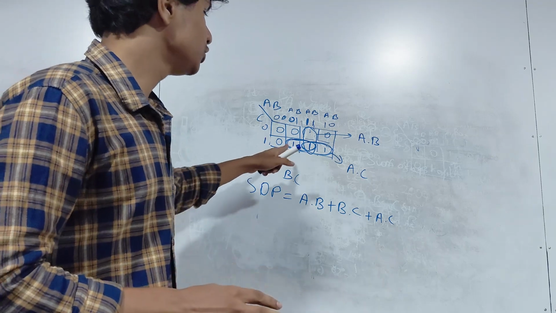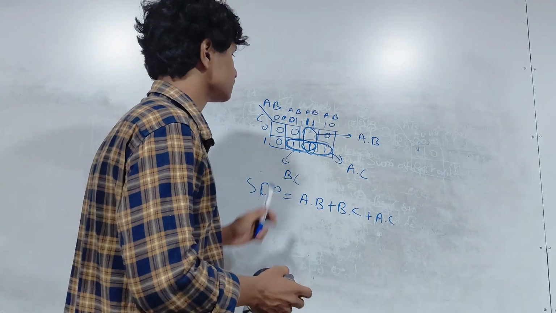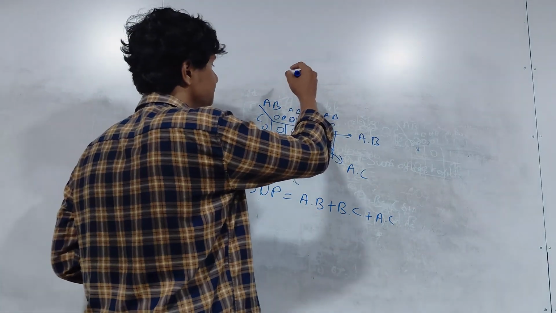Let's assume you took these circles as individual circles. Right over here.